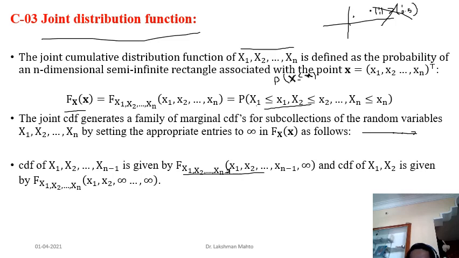Similarly, if someone asks how you can find the CDF of x1 and x2, just keep x1 and x2 as they are, and for x3 onward put infinity in the CDF. You will get just the CDF of the first two variables x1 and x2.